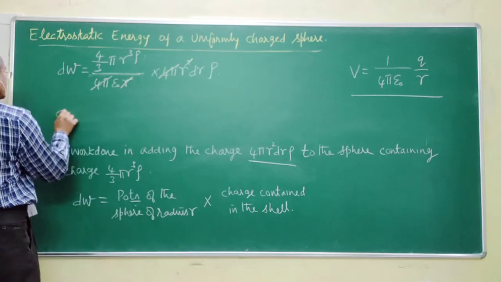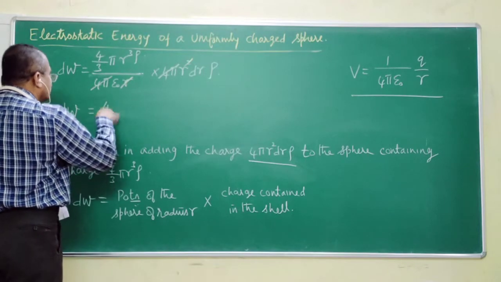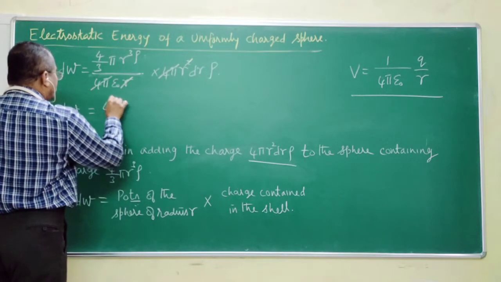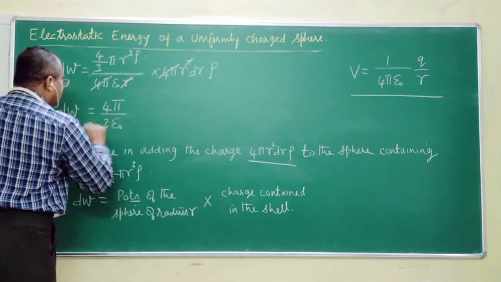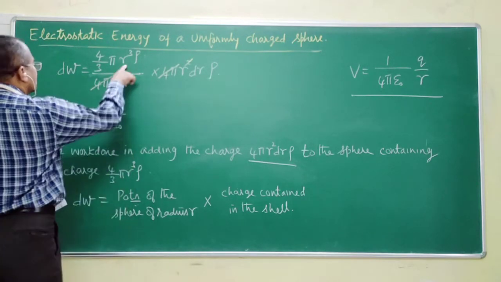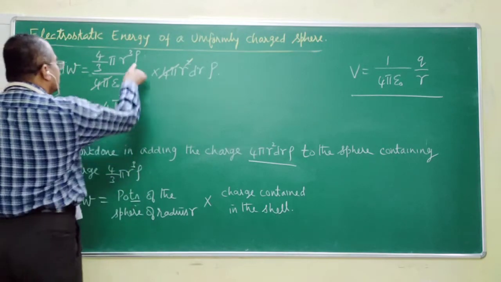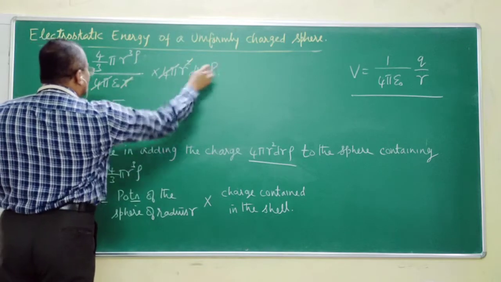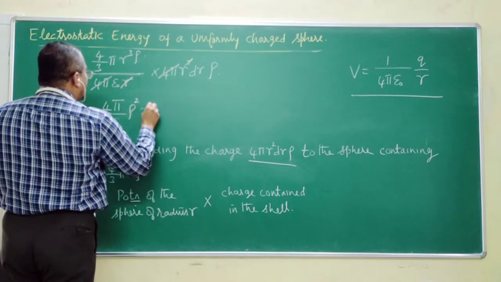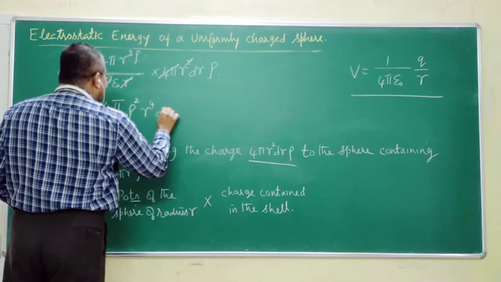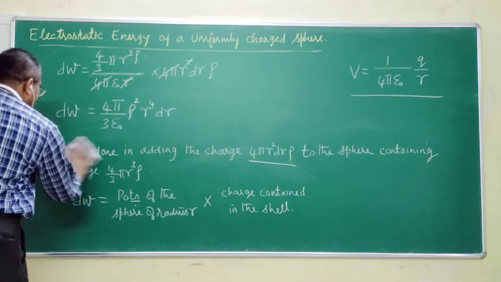We are ending up with dW is equal to 4 pi by 3 epsilon naught, then we have r cube and r power, then we have rho square, rho square into r power 4 dr. Is that okay to you? Let me rub this off.